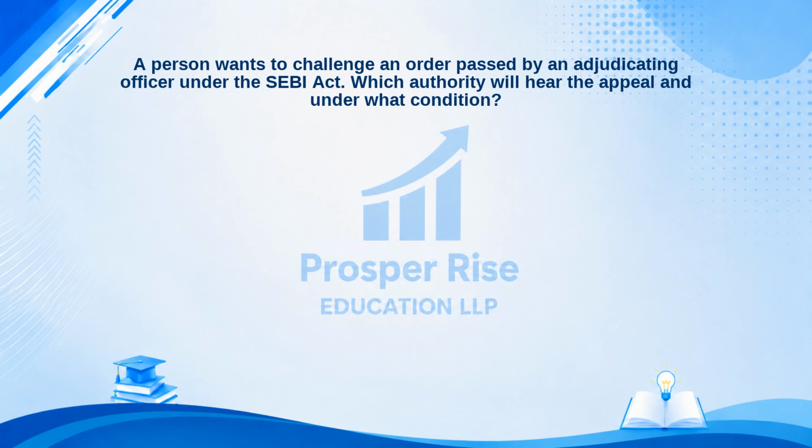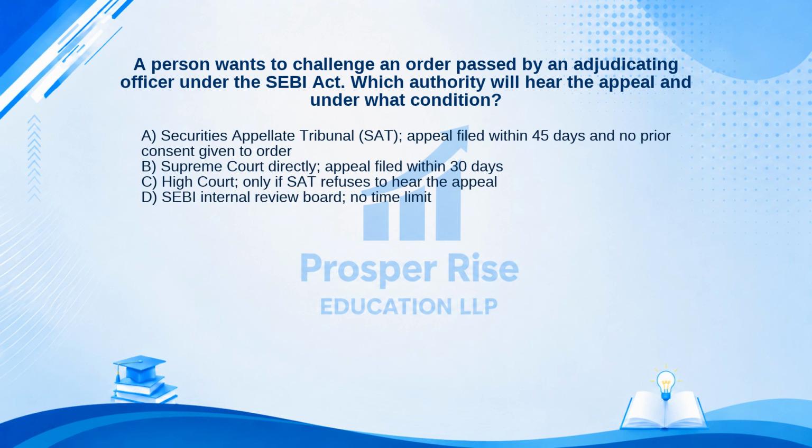A person wants to challenge an order passed by an adjudicating officer under the SEBI Act. Which authority will hear the appeal and under what condition? Here are your options. A. Securities Appellate Tribunal, SAT, appeal filed within 45 days and no prior consent given to order. B. Supreme Court directly, appeal filed within 30 days. C. High Court, only if SAT refuses to hear the appeal. Or D. SEBI Internal Review Board, no time limit. Take a moment to pause the video and decide.